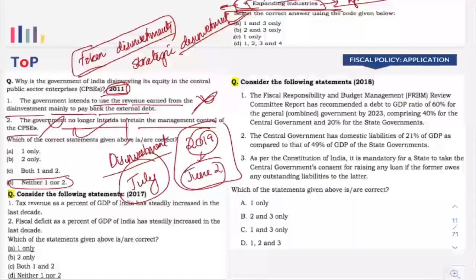So what will happen here is, after that particular shift in the disinvestment policy, UPSC did not get any chance to ask a question related to it. So you can expect a question from the disinvestment part. That is a focus area. Please note down.